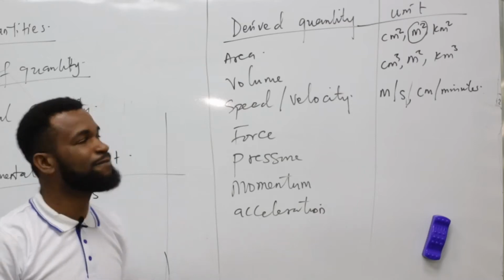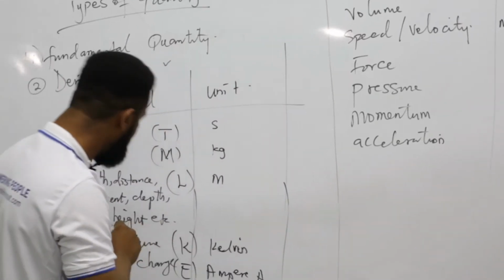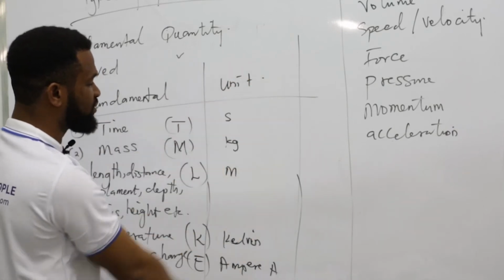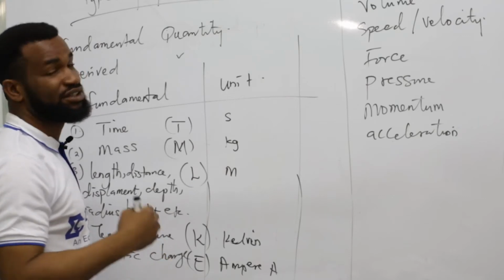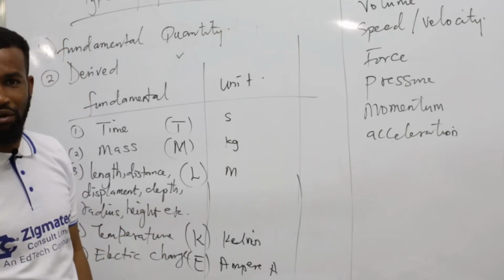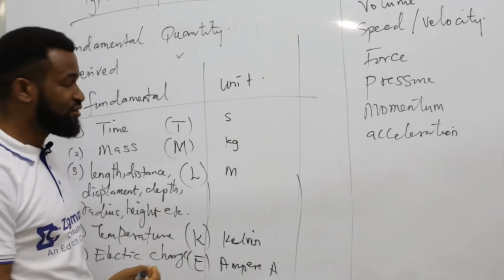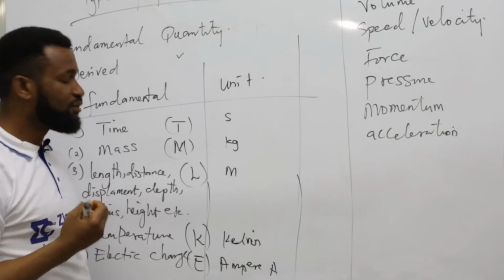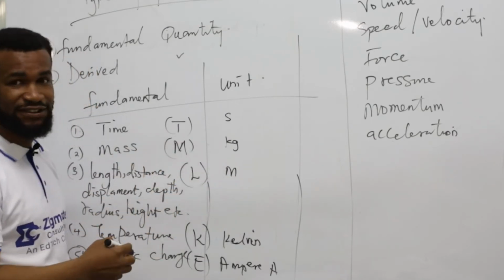Now the question is, how do we find the unit? Remember, these units are the ones you must memorize. When they ask you what is the unit for measuring time, you should know it's seconds, or minutes or hours, but the SI unit is seconds. What's the unit for measuring mass? You should say it is kilogram. What's the unit for measuring distance? You should know it is meter.